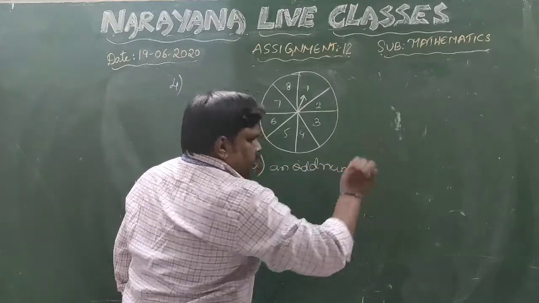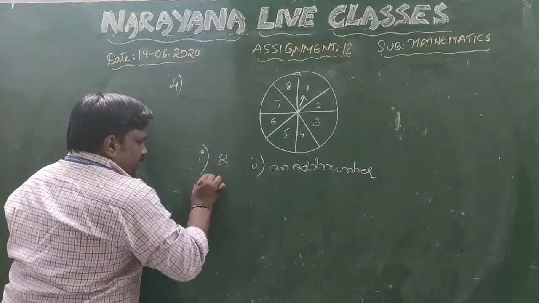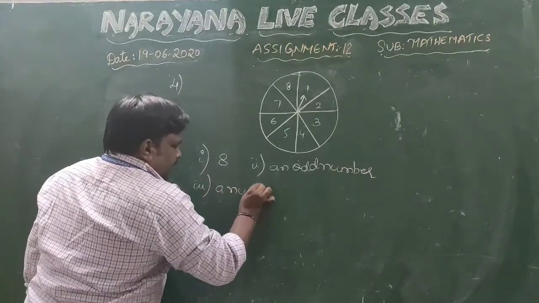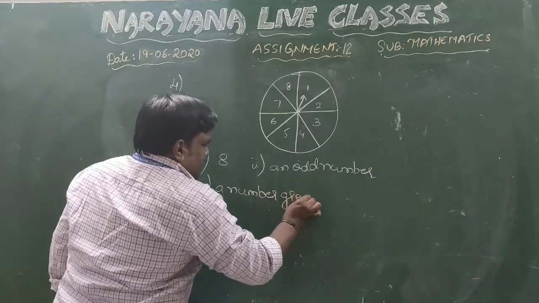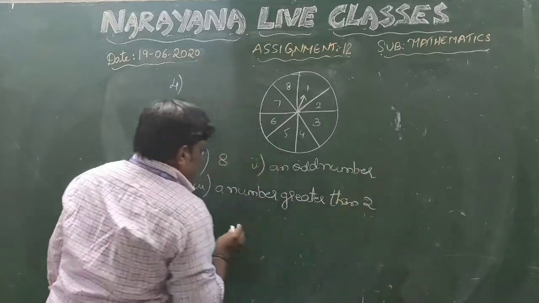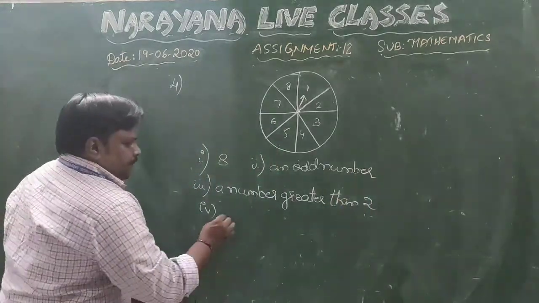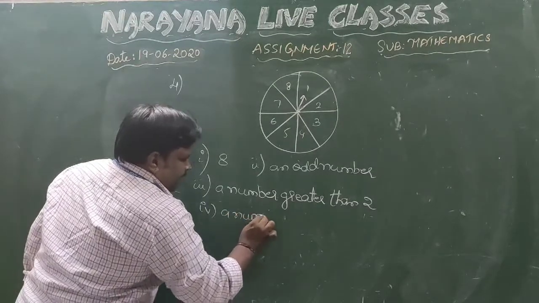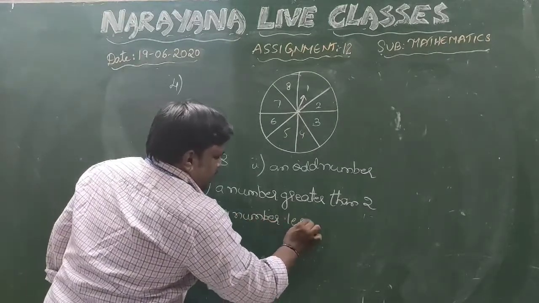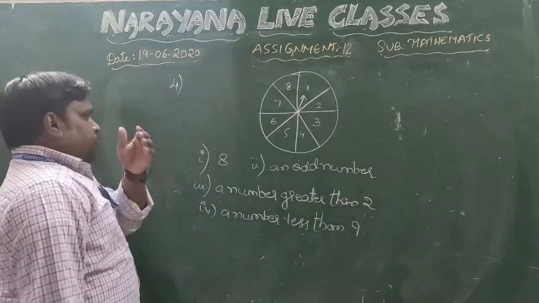Third, a number greater than 2. Fourth, a number less than 9. This is the question we have here.